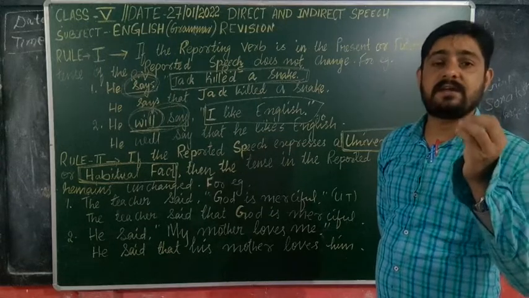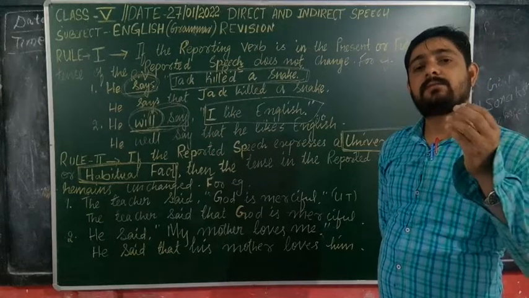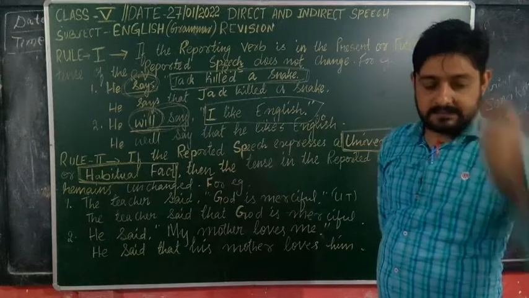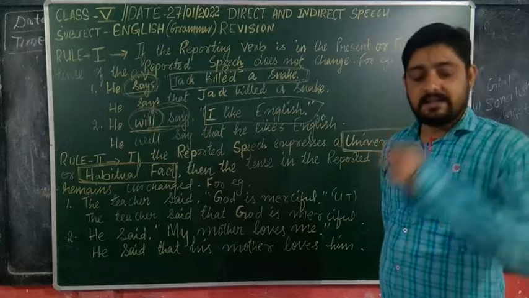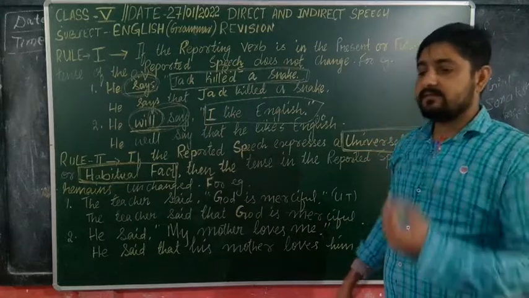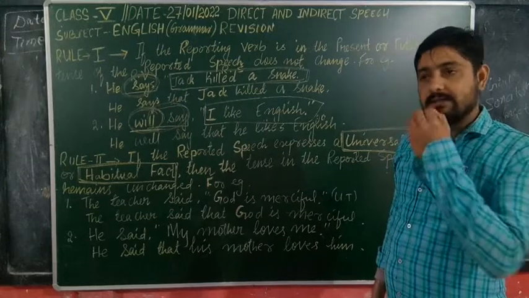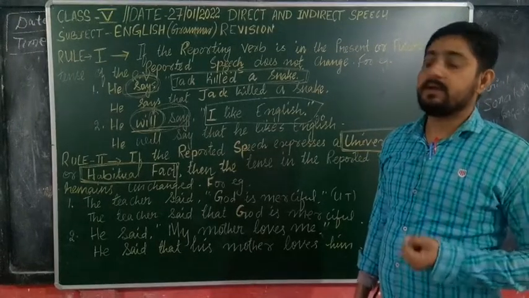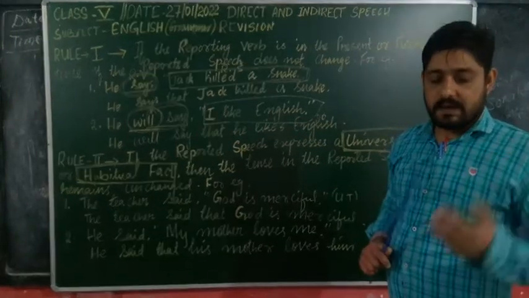Now, if it is there in direct speech, then when we change direct into indirect, "now" will become "then". Suppose "this" is there, then it will become "that". "Tonight" will become "that night". Just like this, some words are there. I will give you this in the group. You can write in your copy.